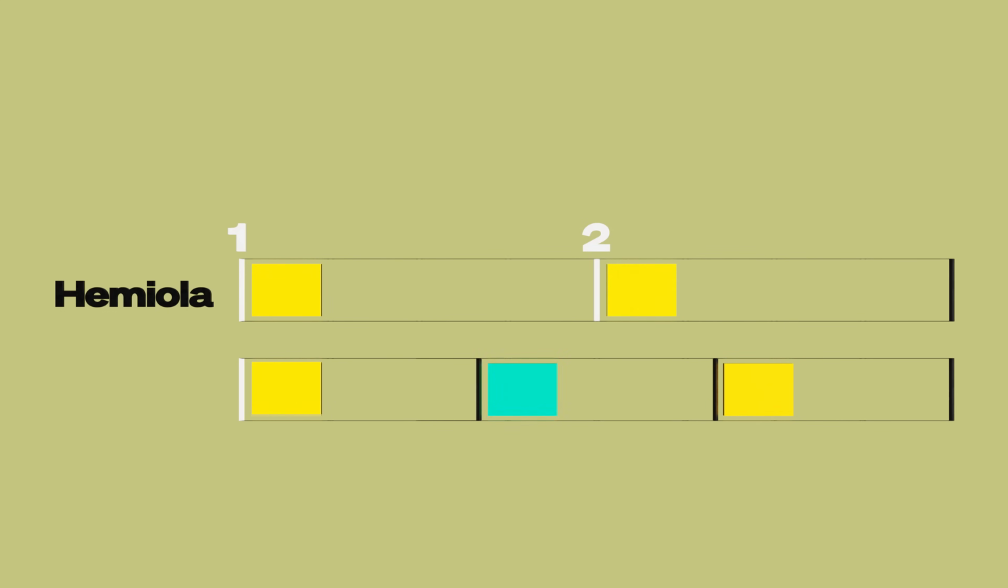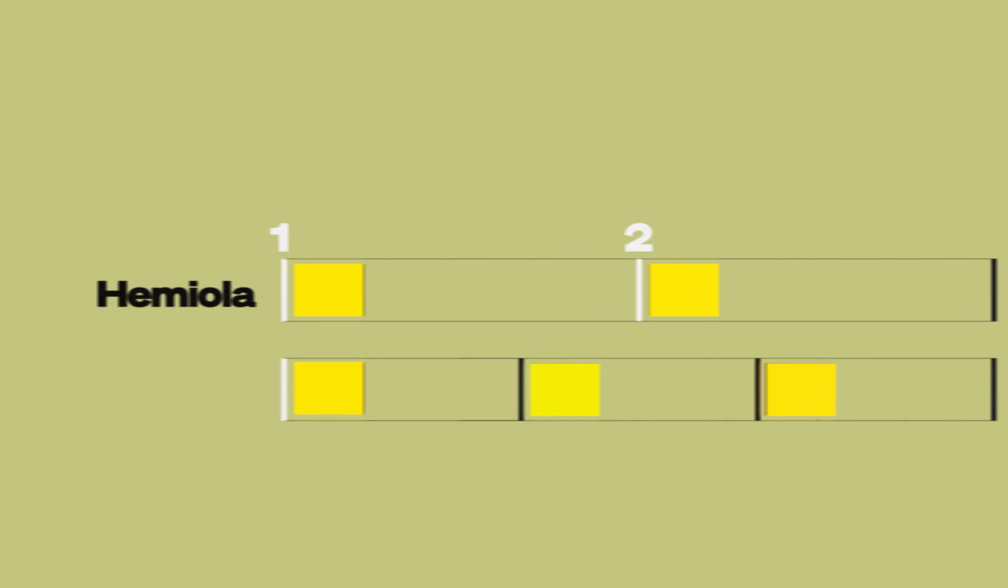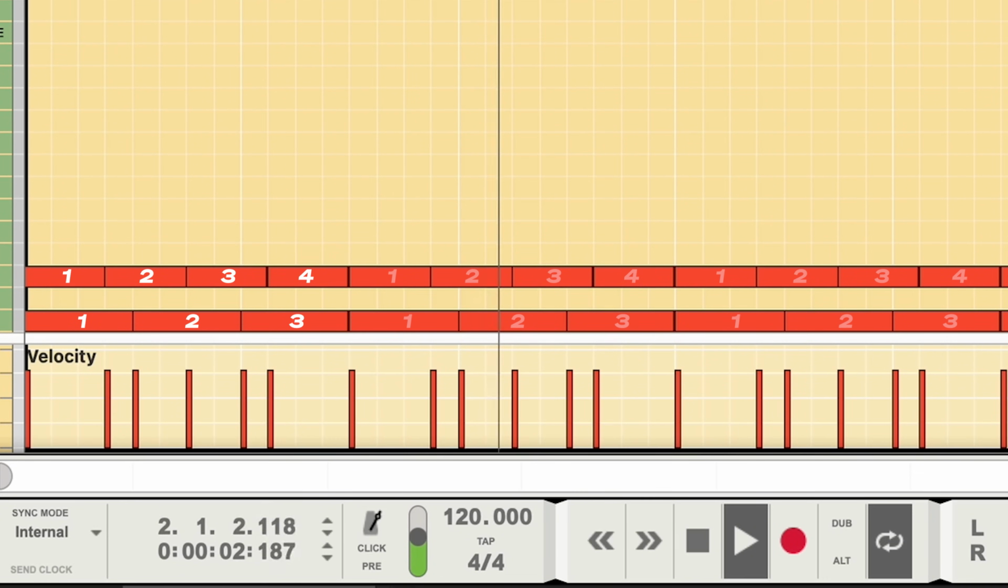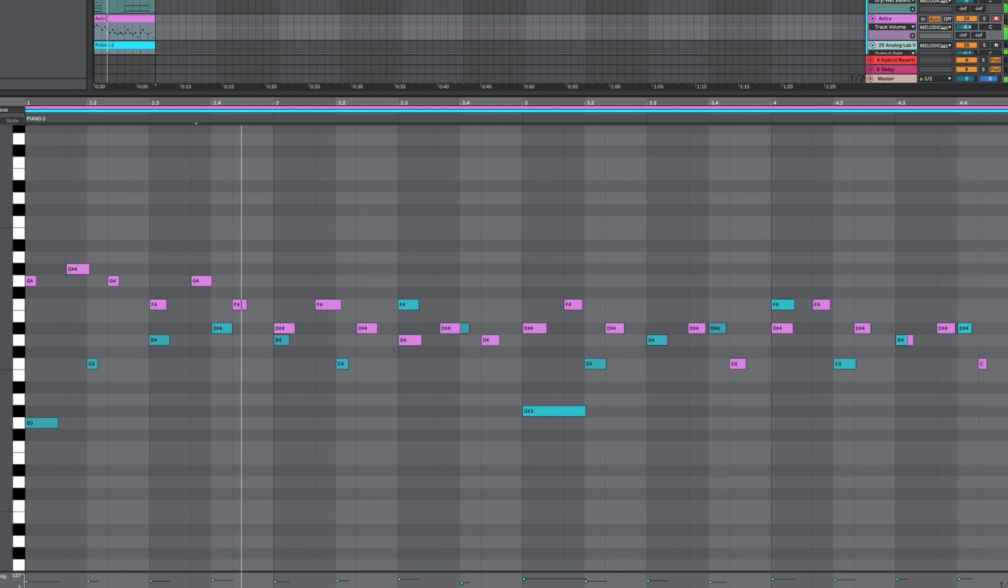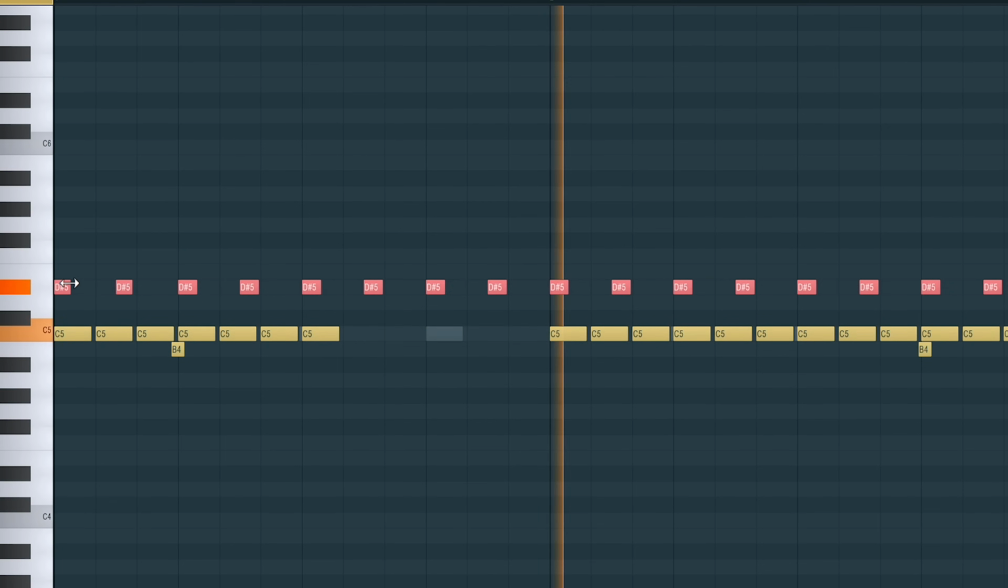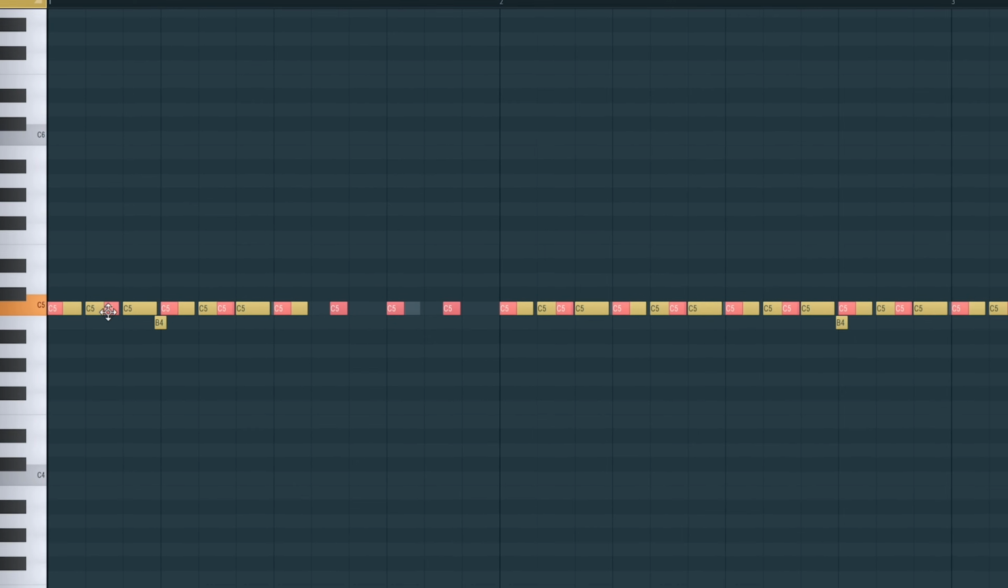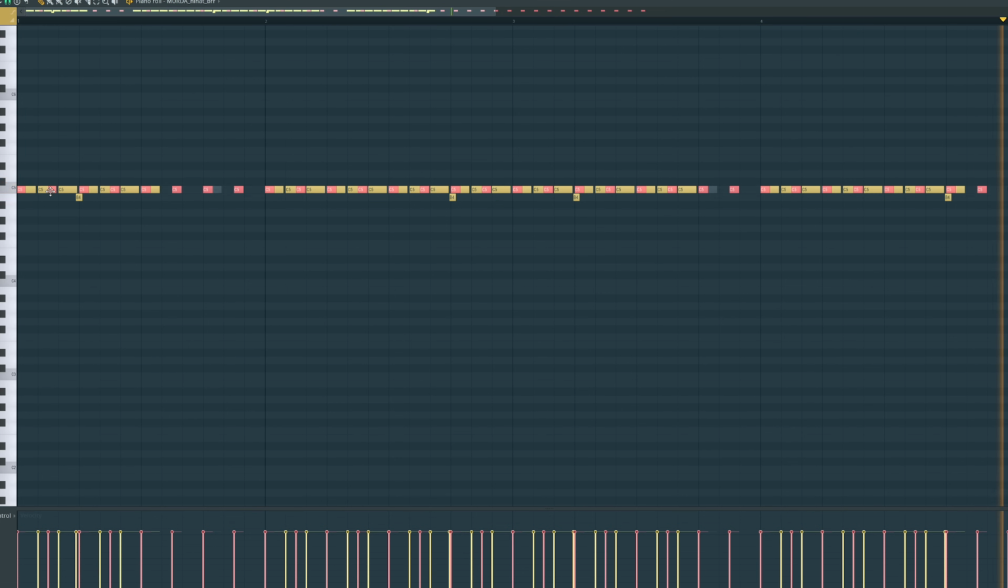Hemiolas really opened up the world of polyrhythms for me. Another popular polyrhythm aside from hemiola is 4/3. Here's an example of a hemiola in a melody. And if you merge the 2 layers of the hemiola into one rhythm, it creates the foundation of the rhythm of my favorite rudiment, the flam drag.